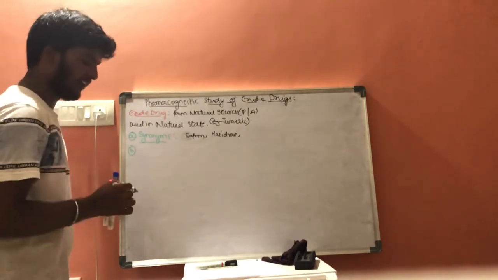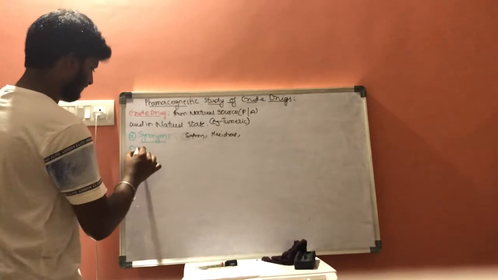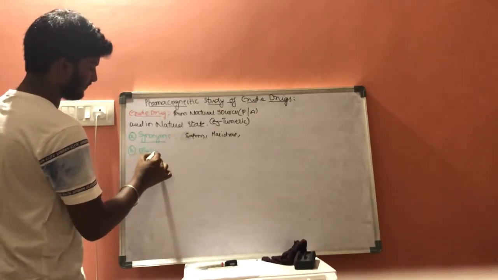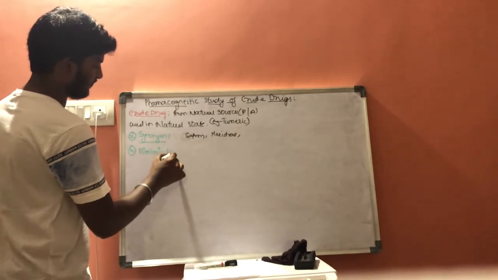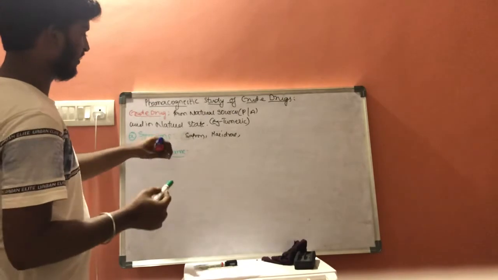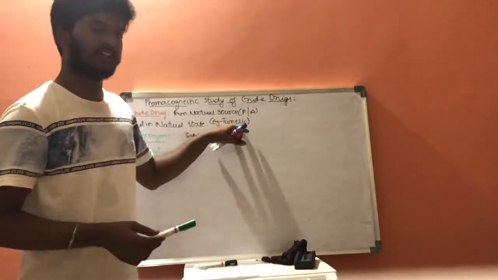Second one includes the binomial name, the biological name. Let us consider turmeric powder as an example.